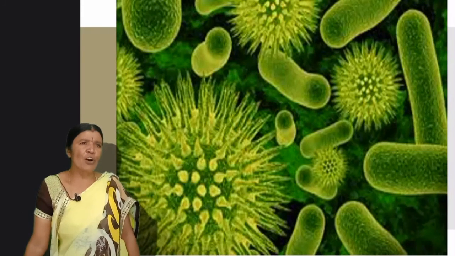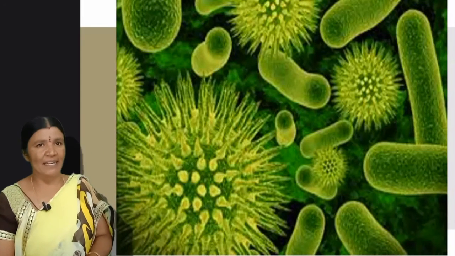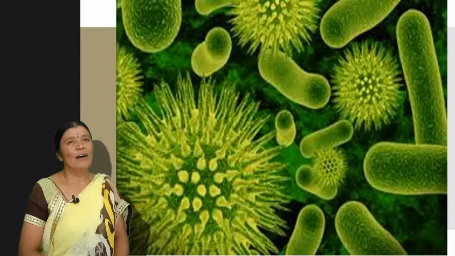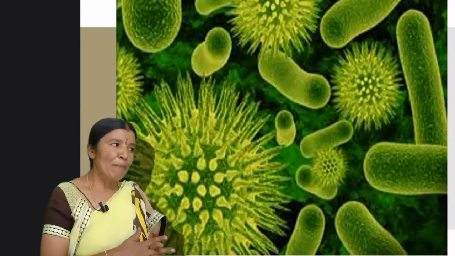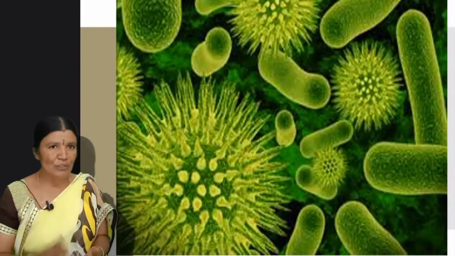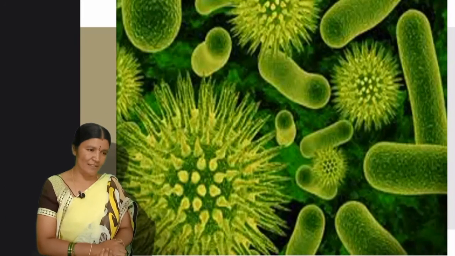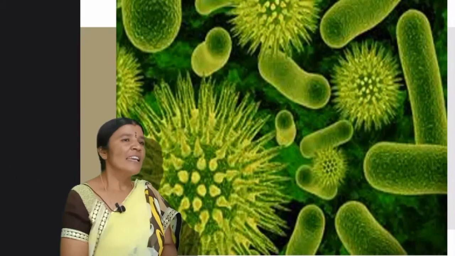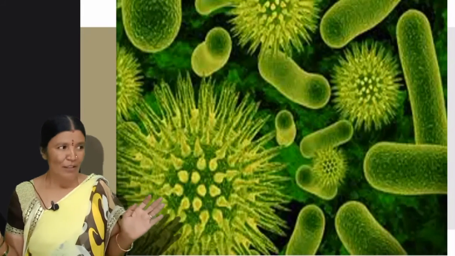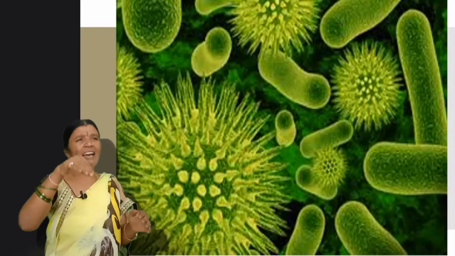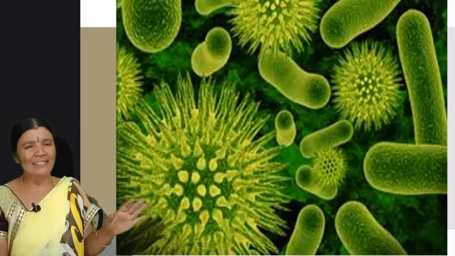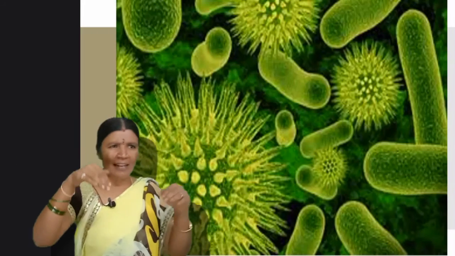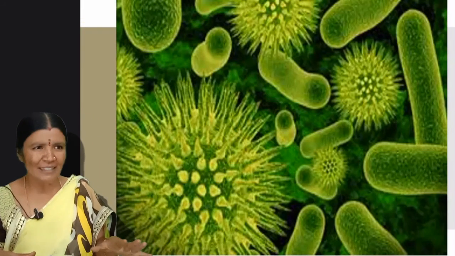Now, even in the production of vitamin B complex tablets, microorganisms, especially yeast and bacteria, are used. We make vitamin B complex tablets by using these two microorganisms. Lastly, children, microorganisms are even helping us in cleaning the environment. Think in what way they are helpful for us in cleaning the environment. You will get it out. They cannot be seen with our naked eye, but they are helpful in so many ways, isn't it?